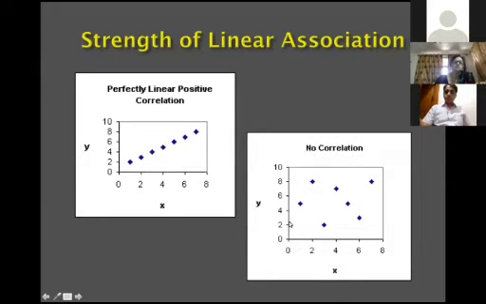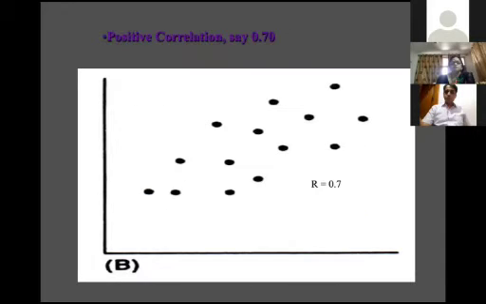Suppose your scatter plot is like this: perfectly linear positive, since all the points are in the upward direction. If all the points are scattered with no direction, neither upward nor downward, then there is no correlation between the two continuous variables, and r is equal to 0. If some points are in the upward direction, your value comes out to be 0.7.